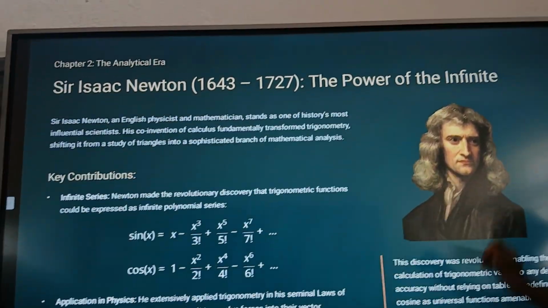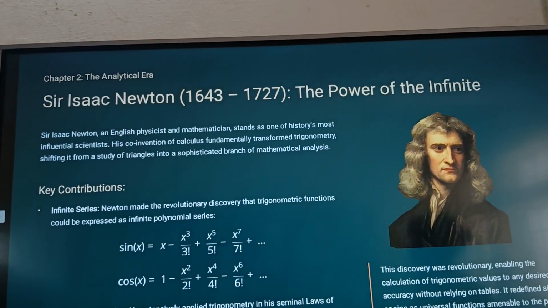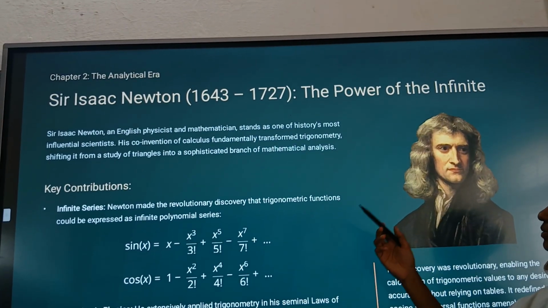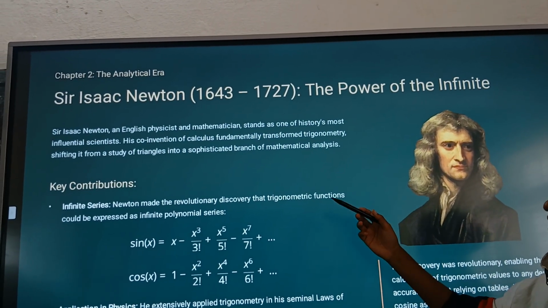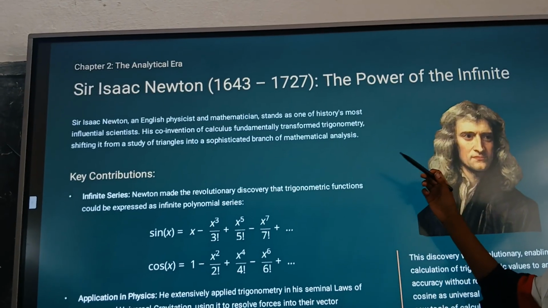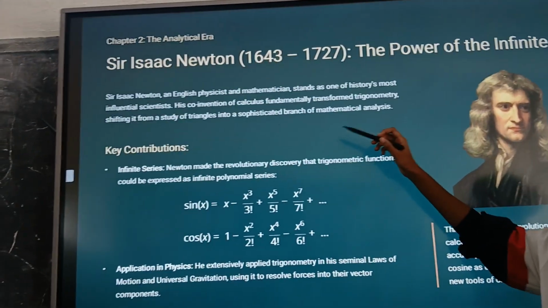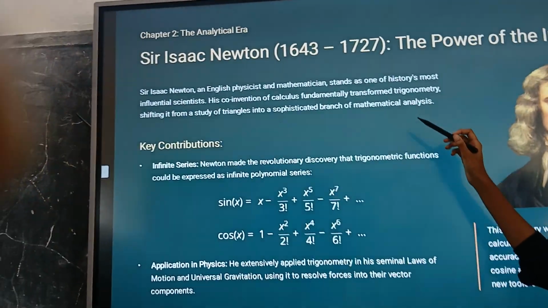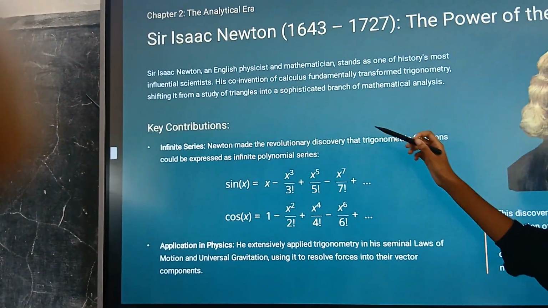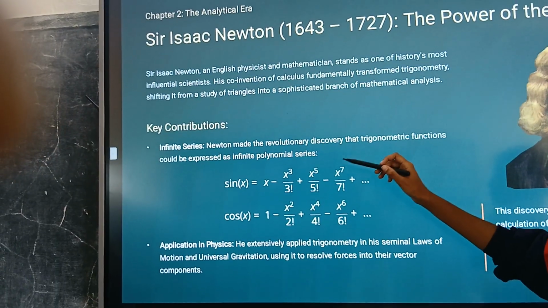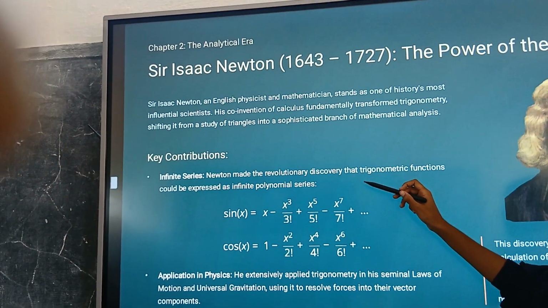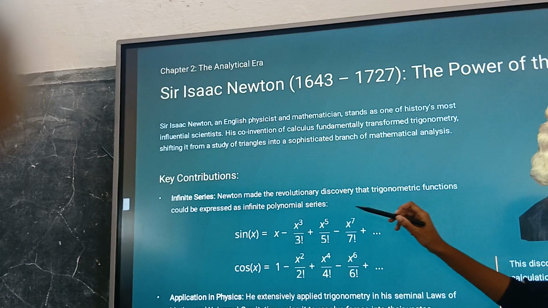Sir Isaac Newton. Newton, an English physicist and mathematician, stands as one of history's most influential scientists. His co-invention of calculus fundamentally transformed trigonometry, shifting it from a study of triangles into a sophisticated branch of mathematical analysis. His contributions were infinite series. Newton made the revolutionary discovery that trigonometric functions could be expressed as infinite